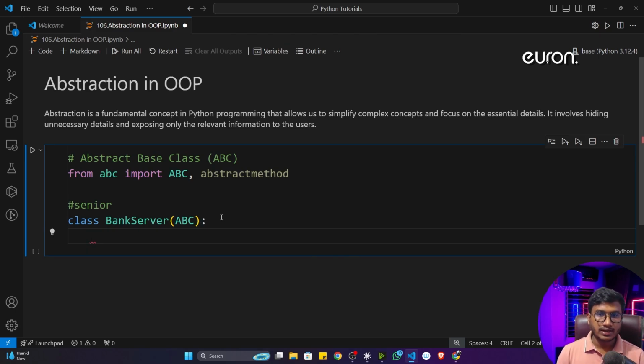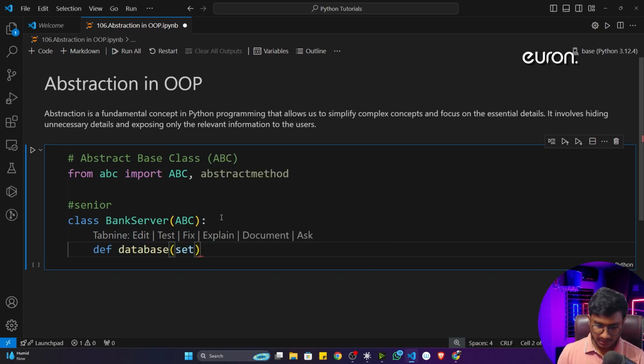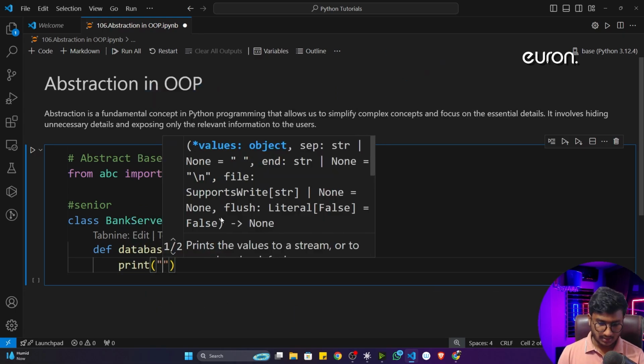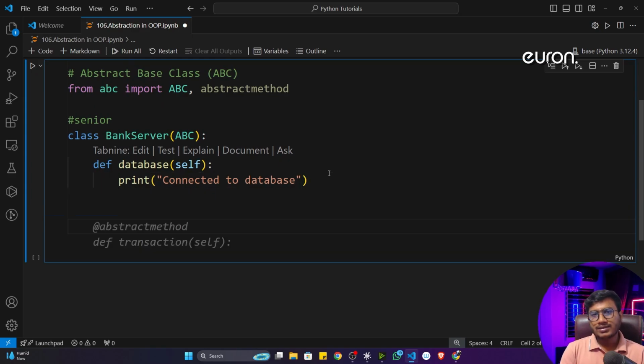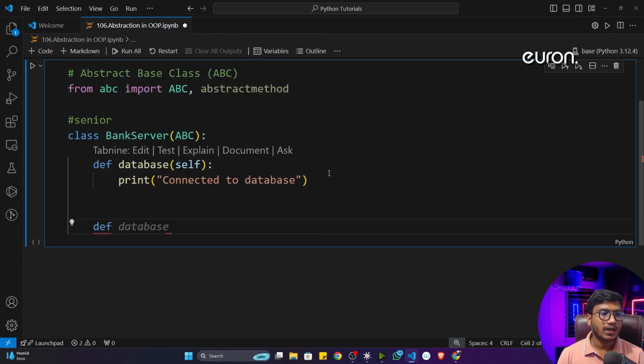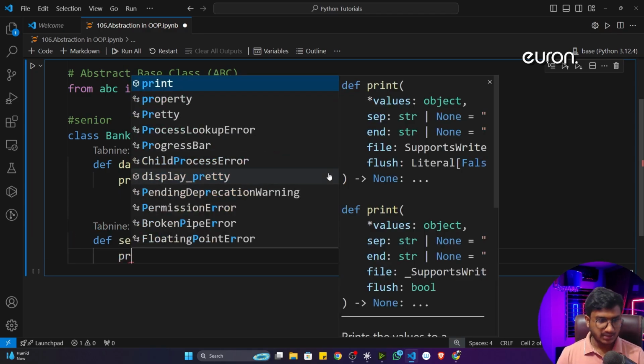Now inside that, first of all, I'll write one functionality, the database. The main server should connect with the database. Inside that I'll give a message, connected database. Let's say this is the message I'm printing as of now. Now inside that I'll be giving the constraint to the junior programmer. So here I'll write, if you want to access my bank server functionality, first of all you have to pass one security. That means you should also have the security function in your code. So I will create a function called security. Inside that I'll just write security passed.